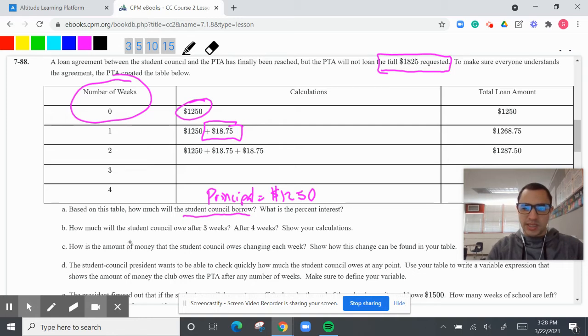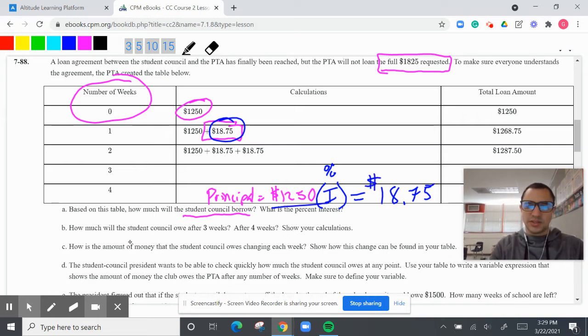So the principal is here. What is our interest? So how do we know what the interest is? Well, we know our interest is $18.75. So I'm going to make this I. You can make it X if you want. This times our interest rate, which we don't know, is going to equal $18.75. So now all we have to do is divide by 1250 on both sides.